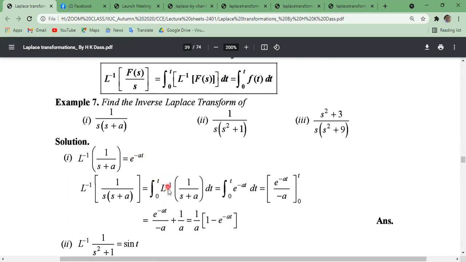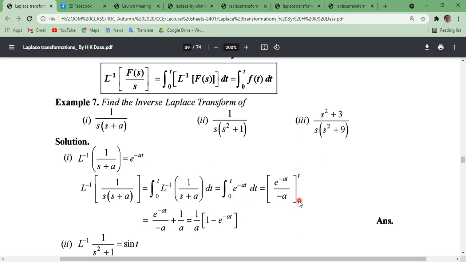So 0 to t inverse Laplace transform f of s. F of s means what? 1 by s plus a. And 0 to t e to the power minus at, that means f of t. Okay, 0 to t f of t means what? E to the power minus at, and this can be written as just simple integration, e to the power mx integration, e to the power mx divided by the coefficient of x, that means e to the power minus at divided by minus a, dividing with the coefficient of t, because integration is with respect to t.